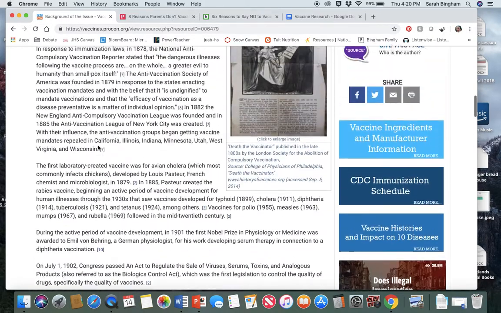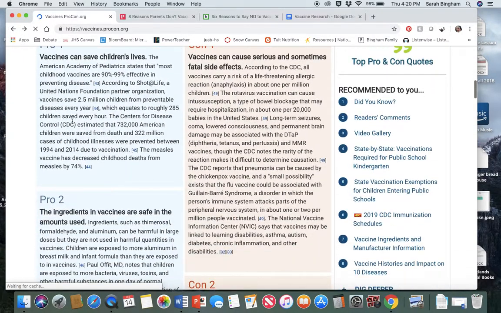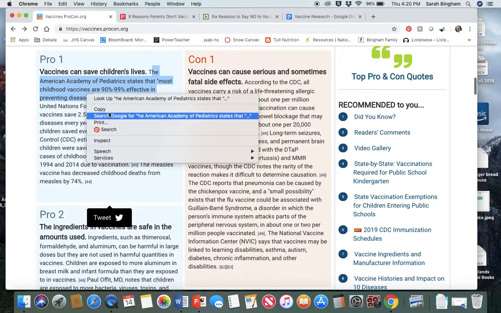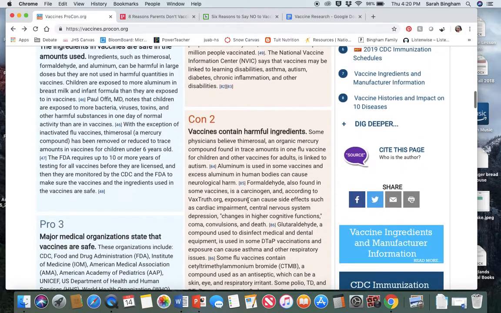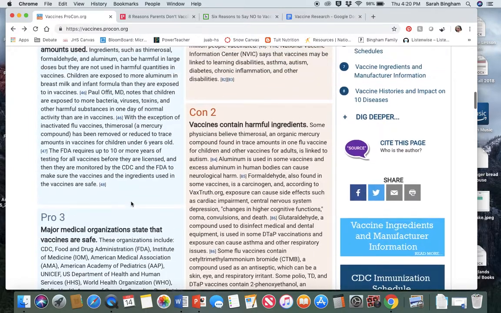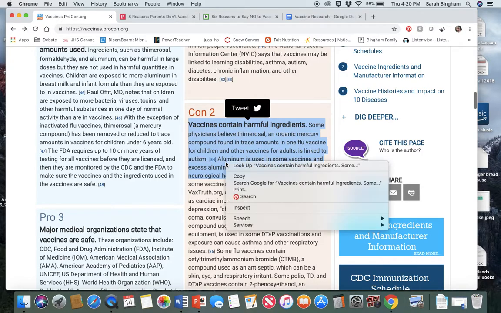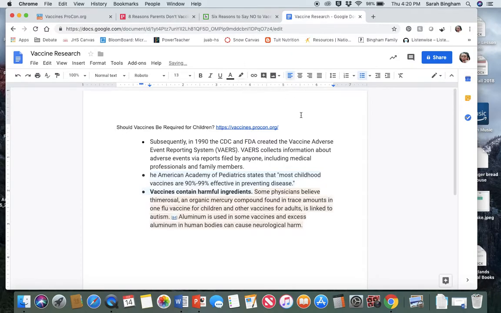And then this is all from the same website. So let's say I want this one. I like that statistic right there, and I'm going to copy that and paste it here. And let's say I go to this one now. Vaccines contain harmful ingredients and aluminum, whatever. I'm going to copy this, and I'm just going to paste it right there.